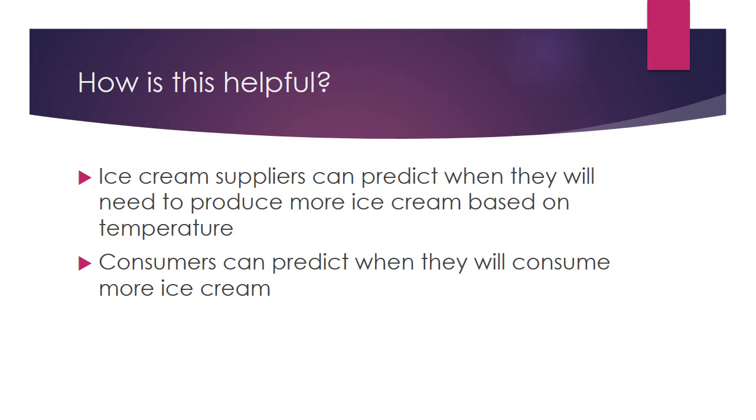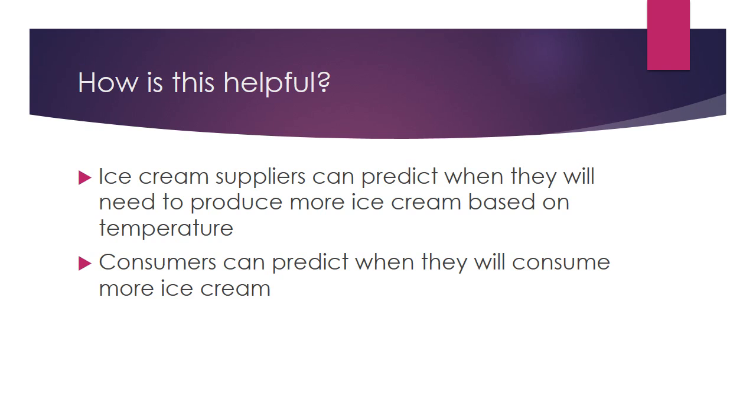So why is all this information helpful? It is helpful because it helps ice cream suppliers to predict when they need to produce more ice cream. So for an example, temperature and consumption had the strongest positive linear relationship. So suppliers will know that they need to base their production on temperature. So during the summer months, as was seen in some of the data that I retrieved from the International Foods Association, most suppliers will produce more ice cream.